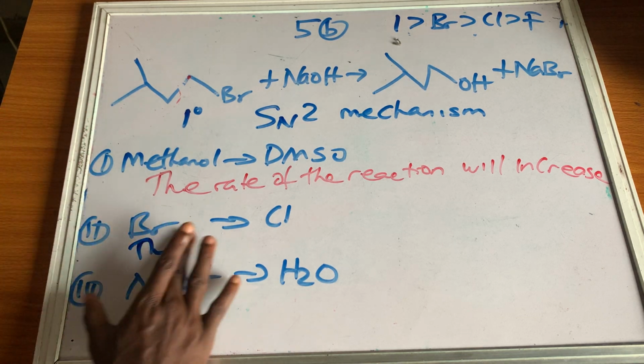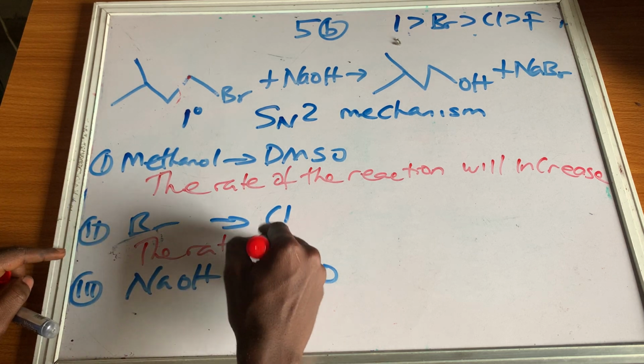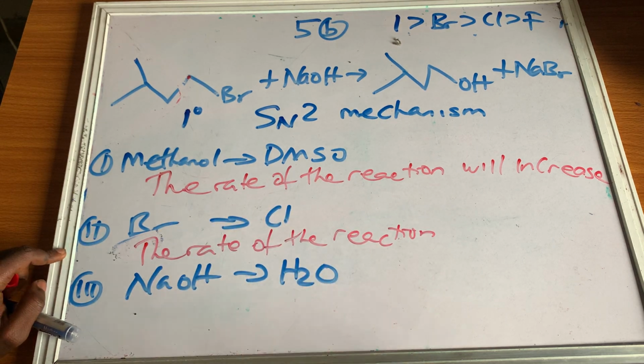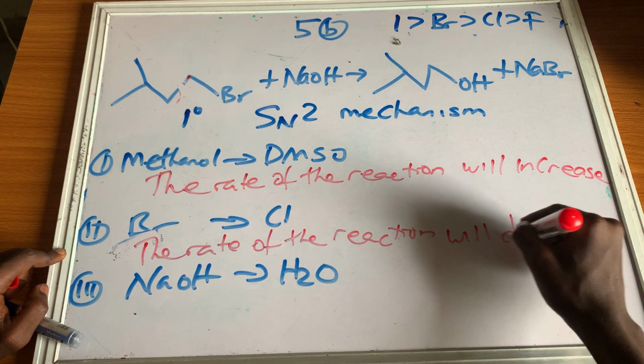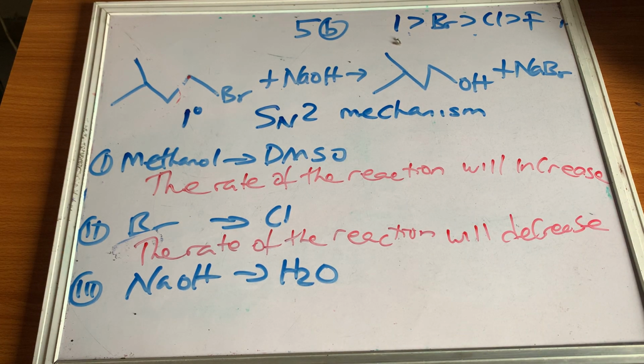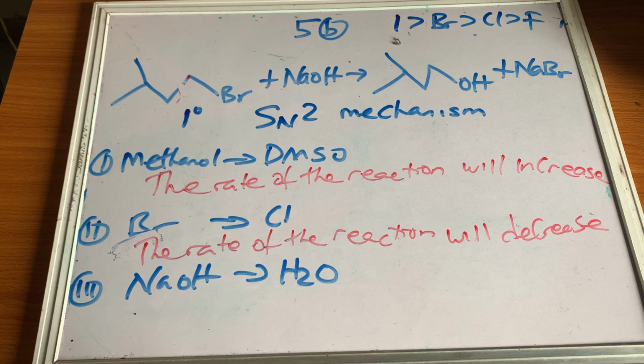Let me use my red pen so we can get it. The rate of the reaction will decrease. I believe you understand. As a year 4 student, you know how to explain this. Bromine has a better leaving ability than chlorine. Therefore, the rate of the reaction will decrease. That is the perfect answer. You get your full mark.